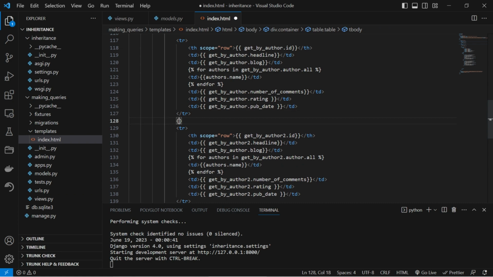And because the queryset will return multiple objects, we will be obliged to use a loop that will loop through all objects.